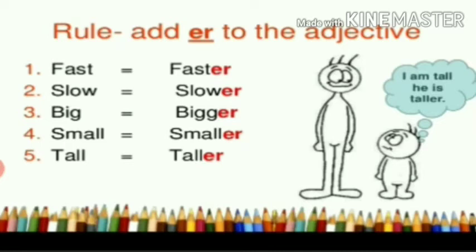Positive degree means the usual normal adjectives. Comparative degree means the adjectives we get by adding ER. When we add ER to the word, that word is called comparative degree. Comparative degree we use to compare two things or two persons. Understood? Positive, comparative.